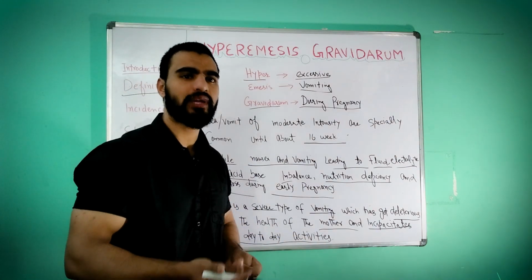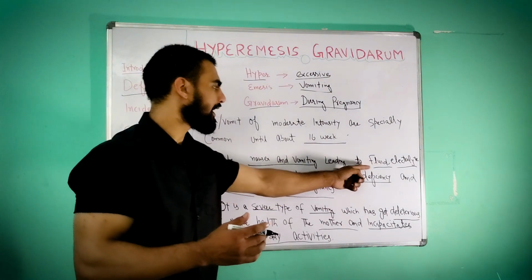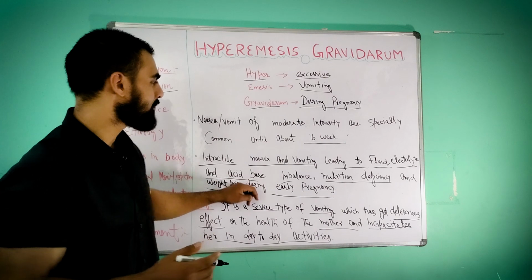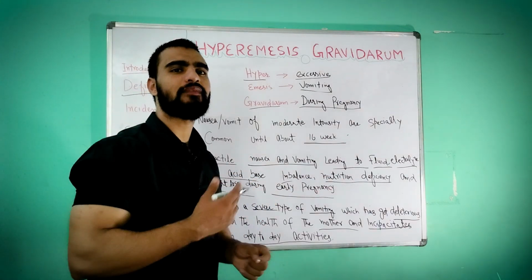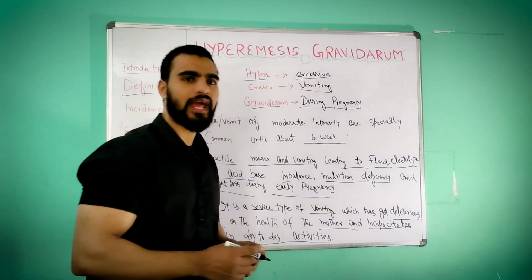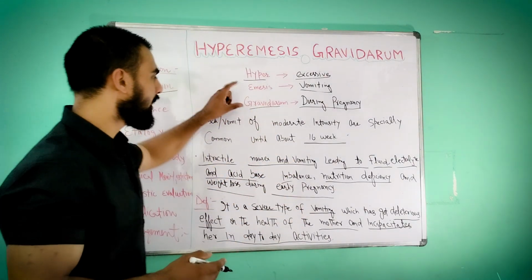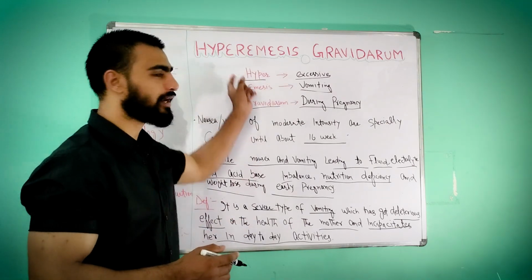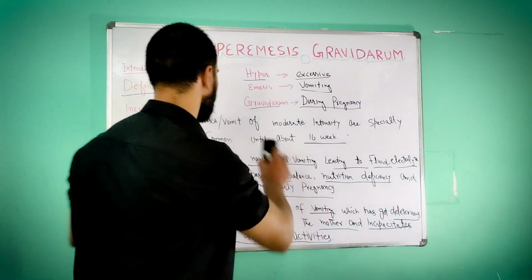When severe vomiting is there, there will be fluid and electrolyte imbalance, acid base imbalance, nutritional deficiency and weight loss, which will affect the health of the mother, and severe complications can also occur. Okay, so that's about the introduction and definition of hyperemesis gravidarum. Next we will see incidence.